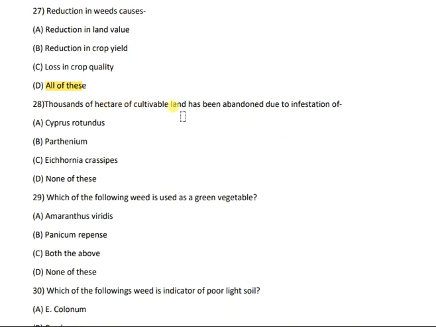Then question number 28. Thousands of hectares of cultivable land has been abandoned due to infestation of Cyperus rotundus, Parthenium, Eichhornia crassipes or none of these. And the correct answer is option A, Cyperus rotundus.